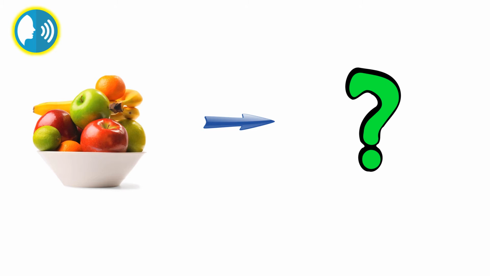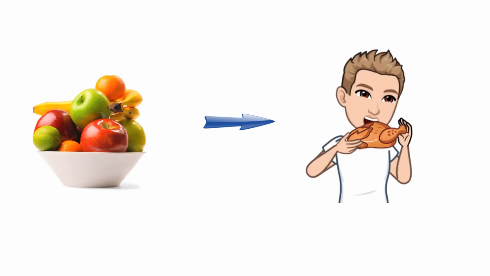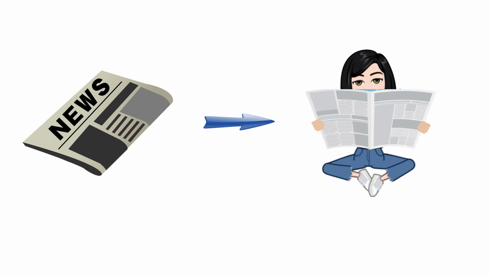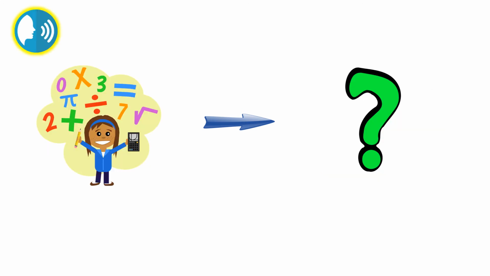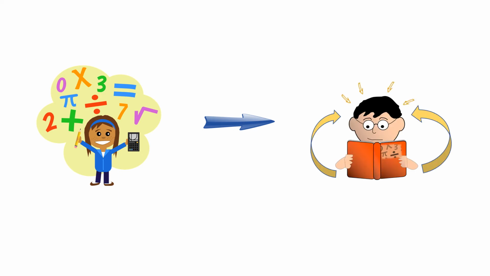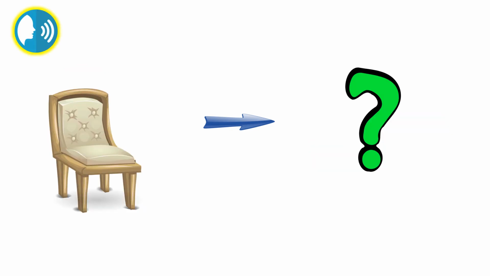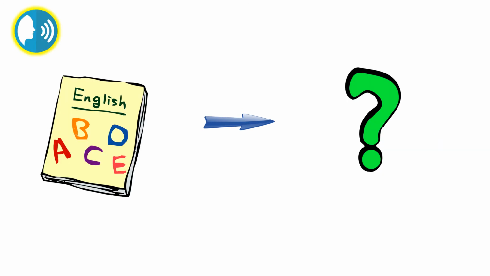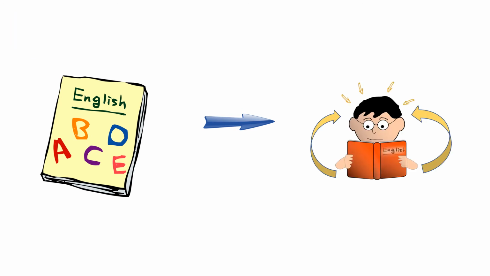What do you do with the fruit? You eat it. What do you do with the newspaper? You read it. What do you do with maths? You learn it. What do you do with the chair? You sit on it. What do you do with English? You learn it.